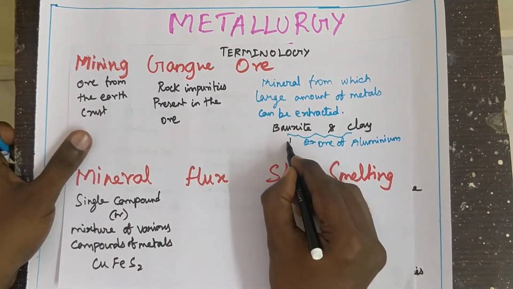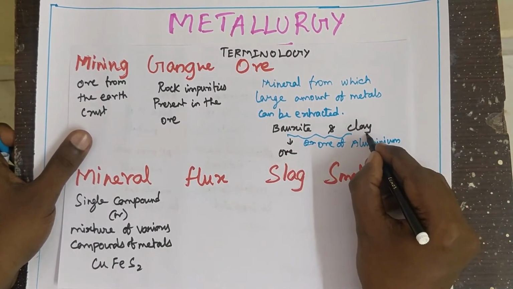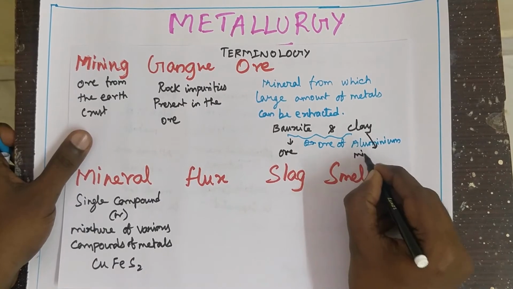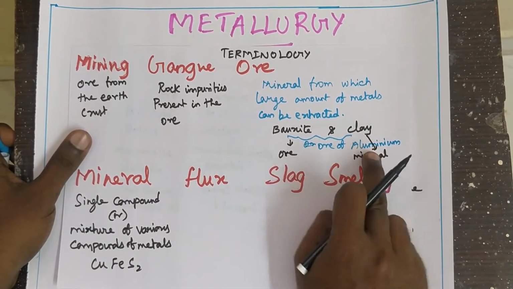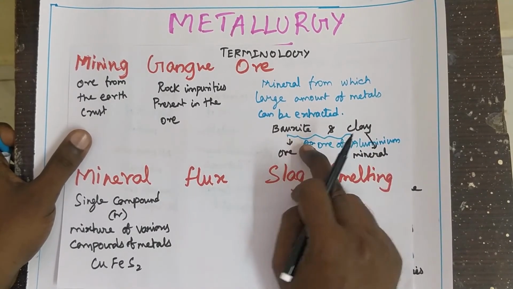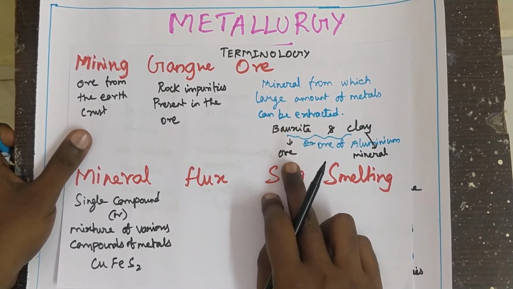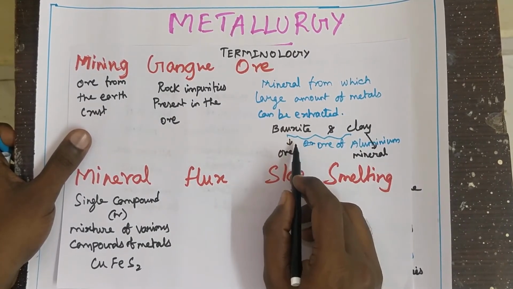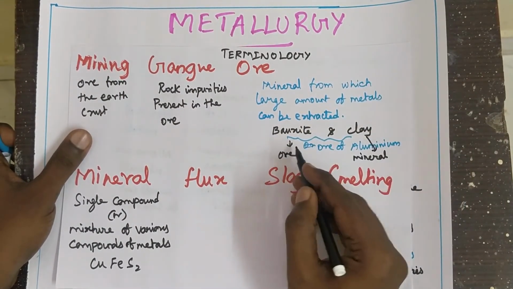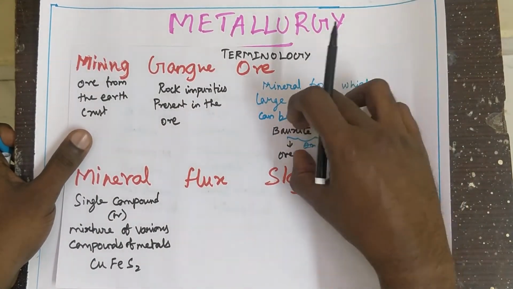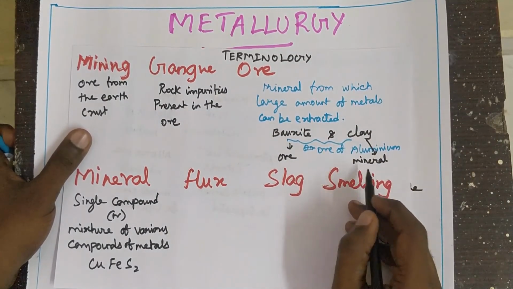But bauxite is an ore, and clay is a mineral. From bauxite we can extract a large amount of metal, so bauxite is considered the chief ore of aluminium compared to clay. Clay contains a low percentage of metal, so it is considered a mineral.